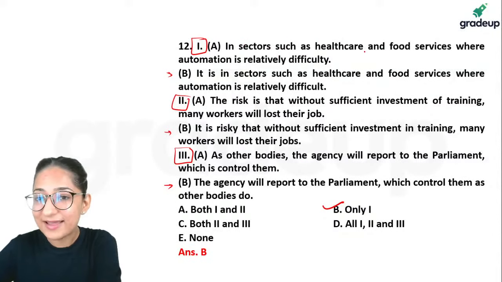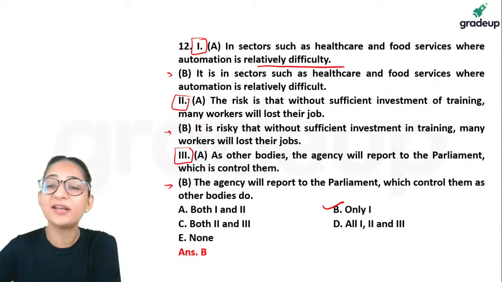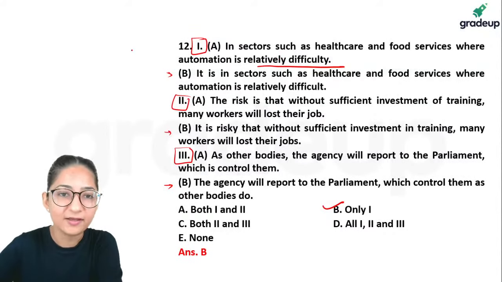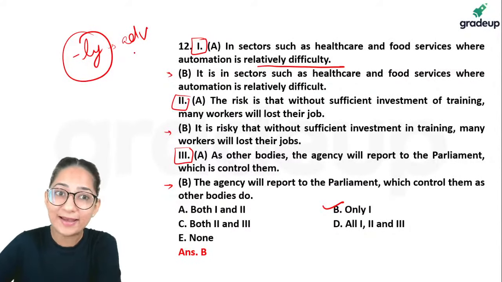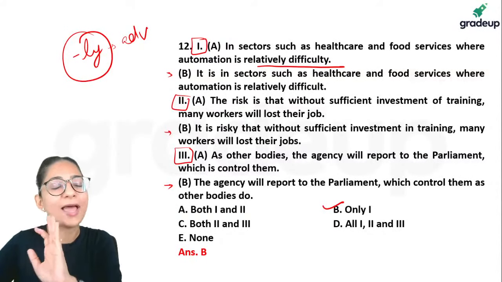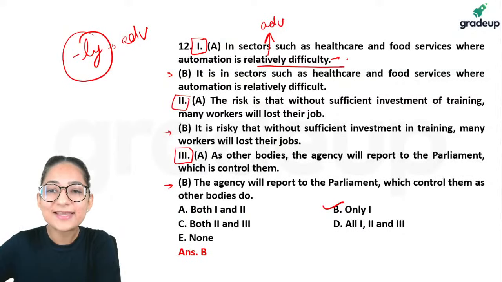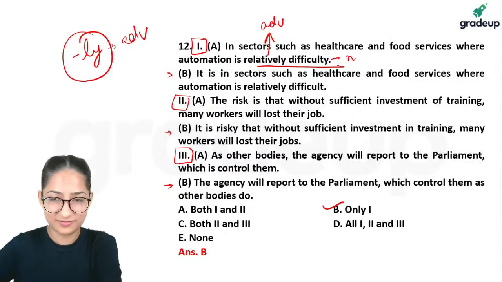In sectors such as healthcare and food services where automation is relatively difficulty, guys, you can't say relatively difficulty. Why can't you say that? Now pay attention. Relatively. Words that end in ly are mostly adverbs, not in all cases, guys. We don't have 100% rules in English, but this is a good sign that a word ending in ly is likely to be an adverb. Relatively is an adverb. Difficulty, what is difficulty? Guys, it's a noun. You know, adverbs don't modify nouns.